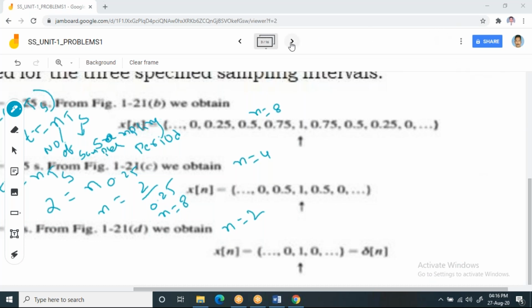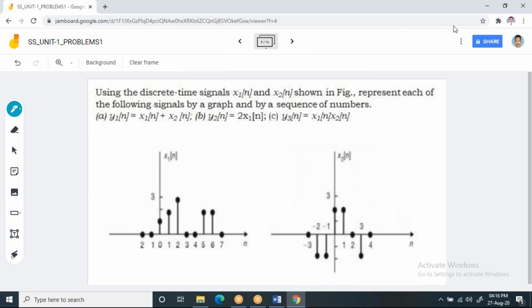Yeah. Now I'm going to the next question. Observe it. This is an example of a discrete sequence. Now see this waveform and post the values of x1 of n and x2 of n in the curly braces in the chat box.